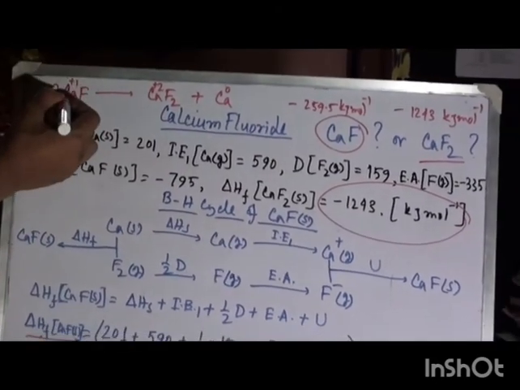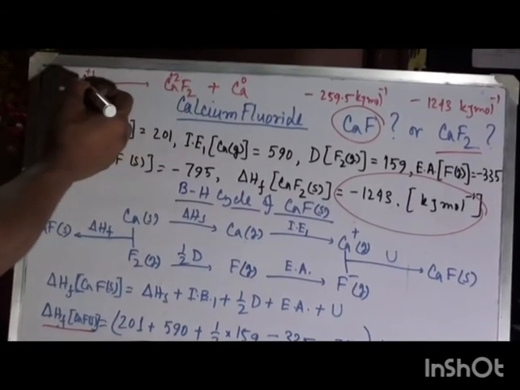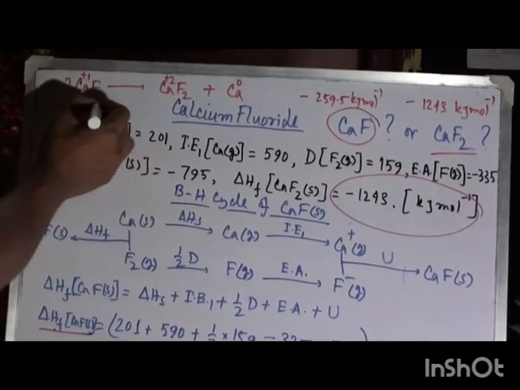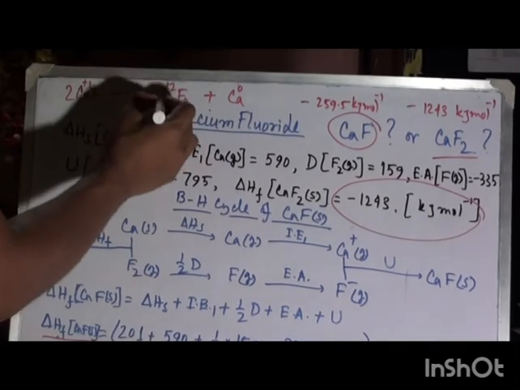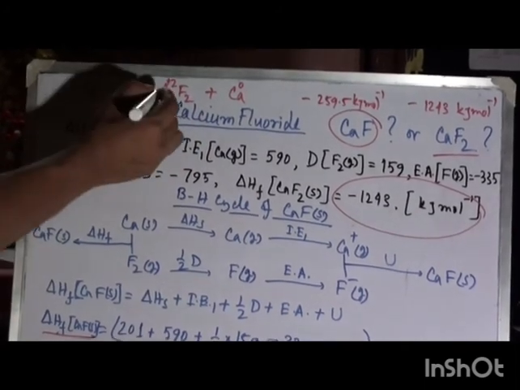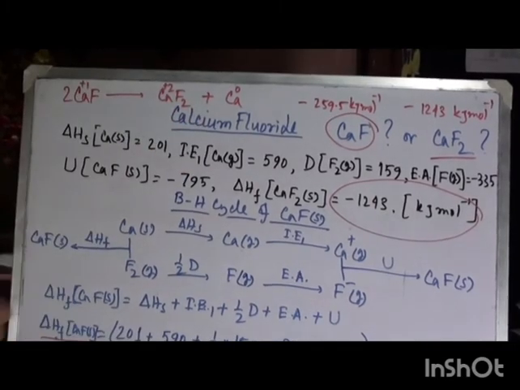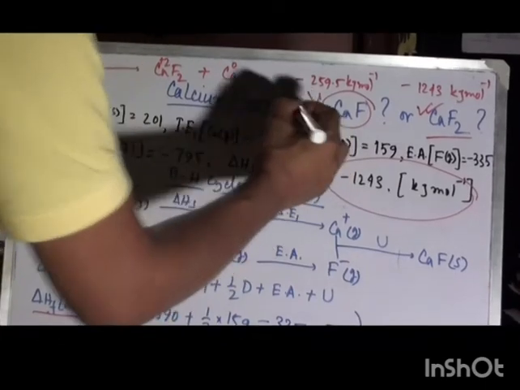So plus 1 calcium disproportionates to the plus 2 higher oxidation state and 0, that means lower oxidation state. Since CaF2 has a much higher formation energy, this compound is highly stable. So the actual formula of calcium fluoride is CaF2 but not CaF.